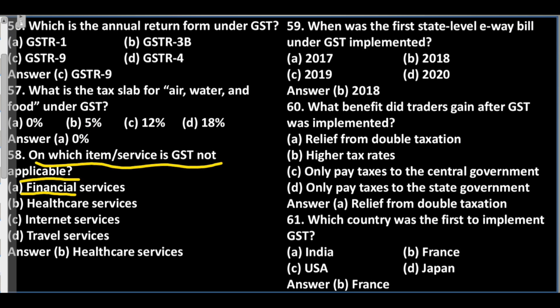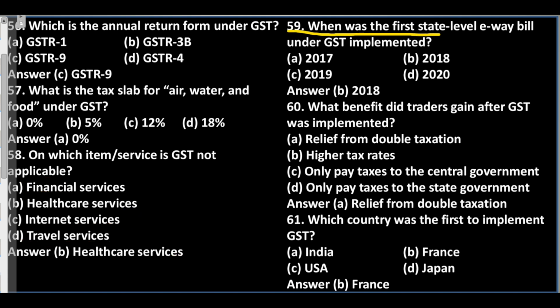Question 58. On which item service is GST not applicable? A. Financial services. B. Healthcare services. C. Internet services. D. Travel services. Answer: B. Healthcare services.